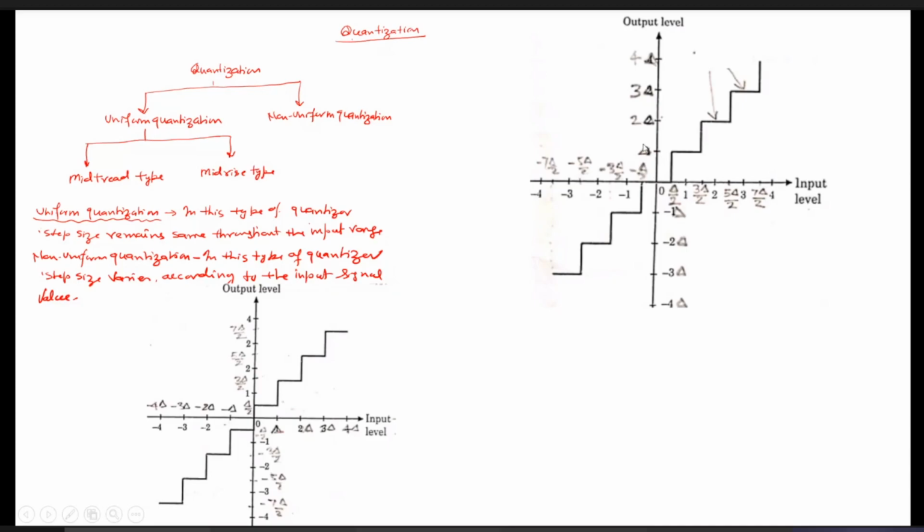So in the mid-tread type of quantization, if the input level is between 0 to delta by 2, then the output of the quantization level is approximated at 0. If the input level is between delta by 2 to delta, it corresponds to delta.